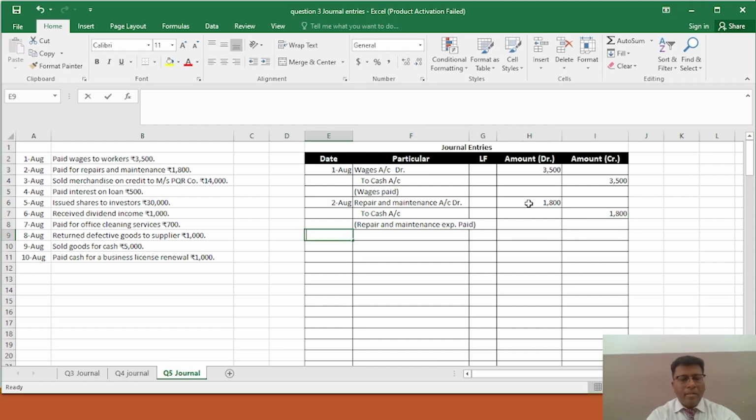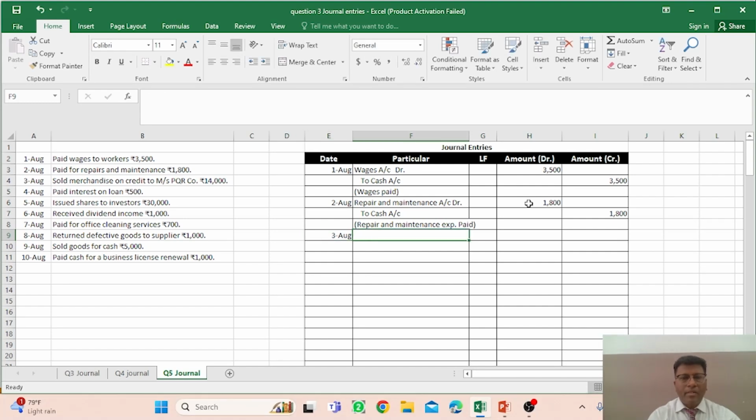Okay, and on the 3rd of August there is another transaction: sold merchandise on credit, right? So merchandise is the product you are selling, the stock or whatever you are doing the business for. You are selling your goods, so definitely you have to mention the sales account.